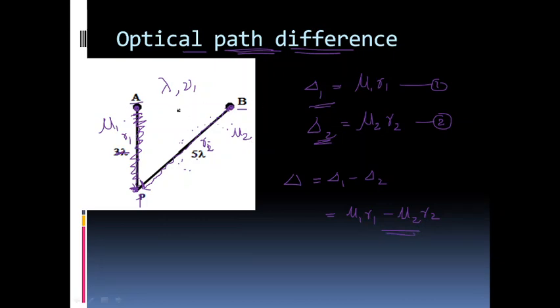Since A and B are coherent sources, they have the same wavelength, same frequency and a constant phase difference. These are the characteristic features of coherent sources. If they are produced from A and B in such a manner, when reaching P they will still have a path difference of mu1 r1 minus mu2 r2, and we will have to look at this factor when we talk about the interference process at the point P.